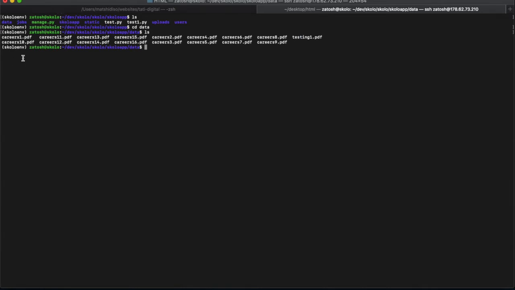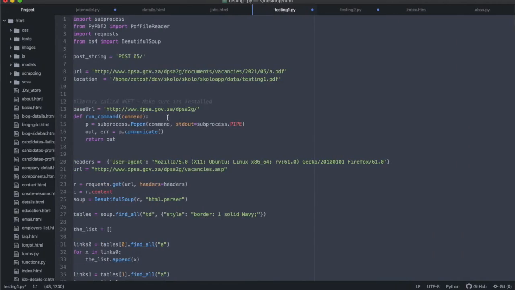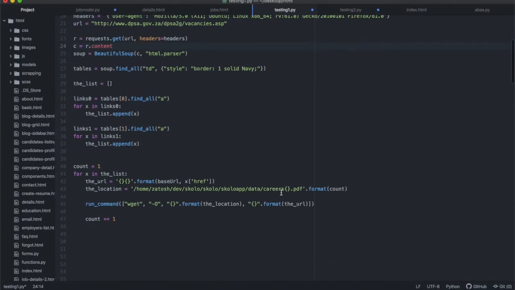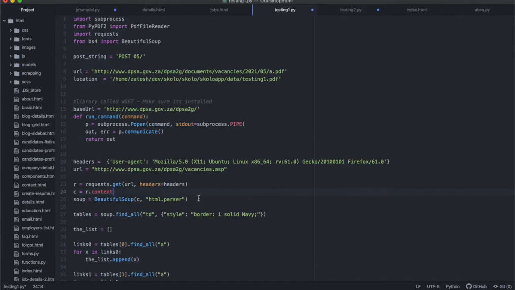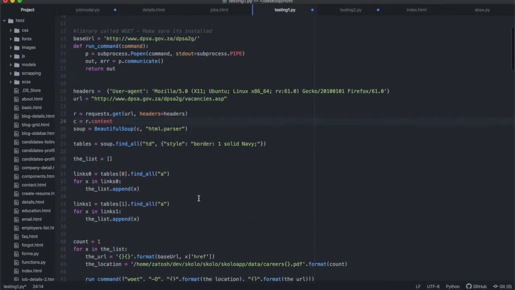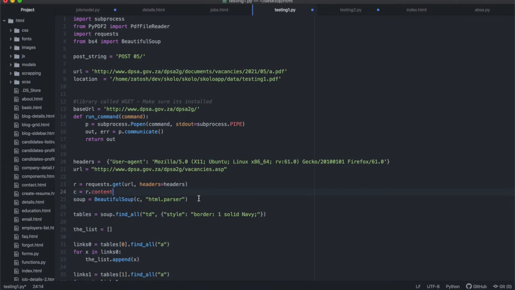So now I have careers1.pdf, careers10. So all the different files are saved under different careers names. So we have careers 1 up to careers 15, I think. All right. So we can now do the second part. The first part was just to save, but the second part is where we extract that data the way that we want it, and work with it, and we'll do that in a moment.